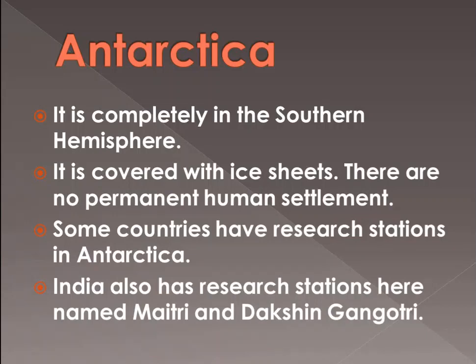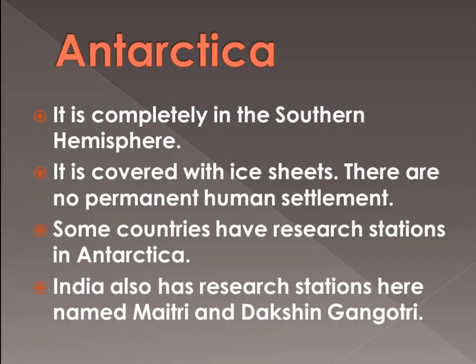If we talk about India, India also has research stations here, and the names of the research stations of India are Maitri and Dakshin Gangotri. Maitri and Dakshin Gangotri are research stations of India in Antarctica. Here, no permanent human settlement is present. It is completely in the southern hemisphere. So this is all about the Antarctica continent.